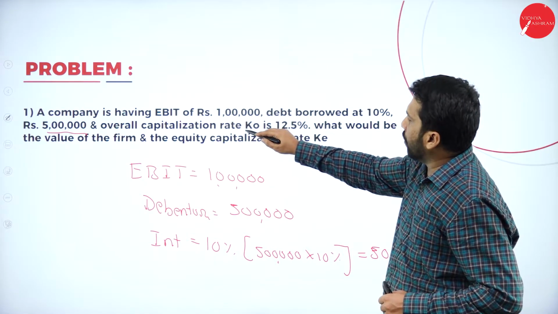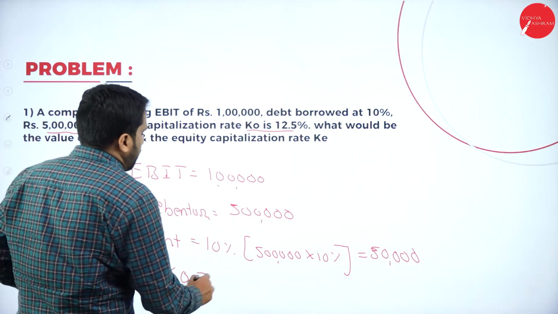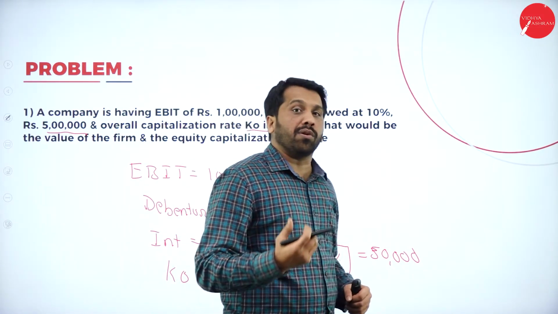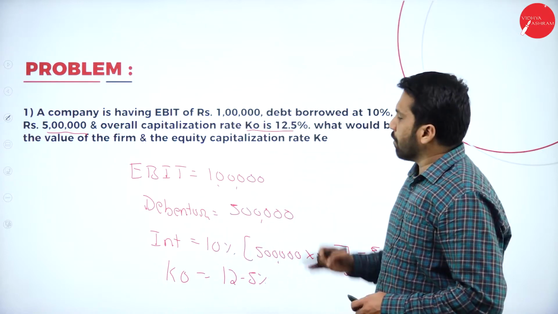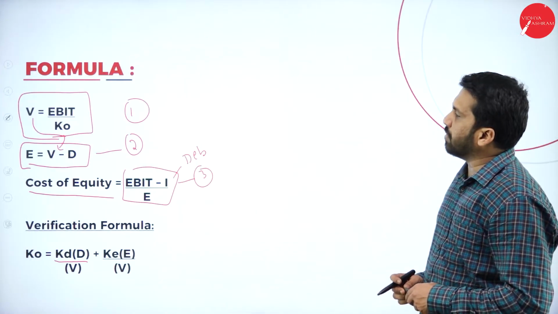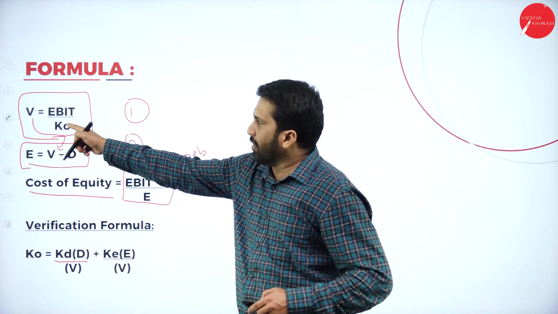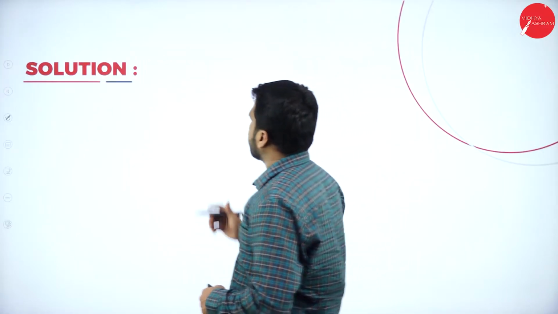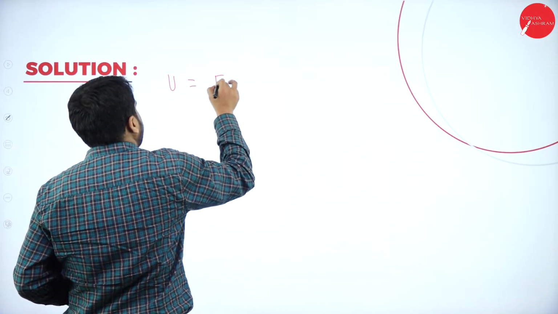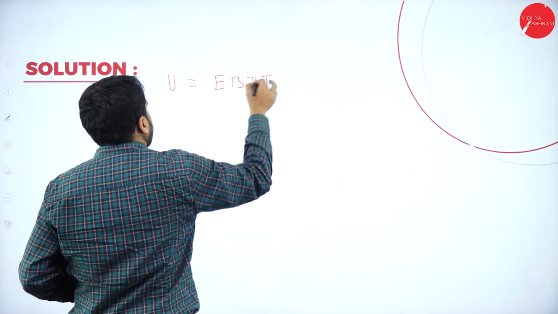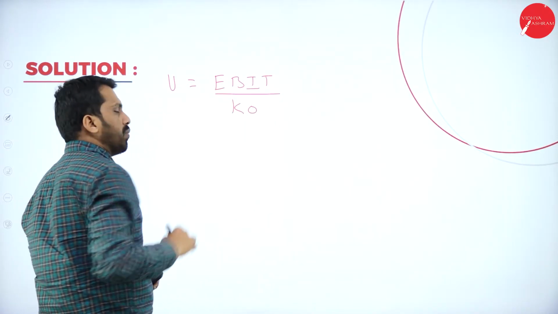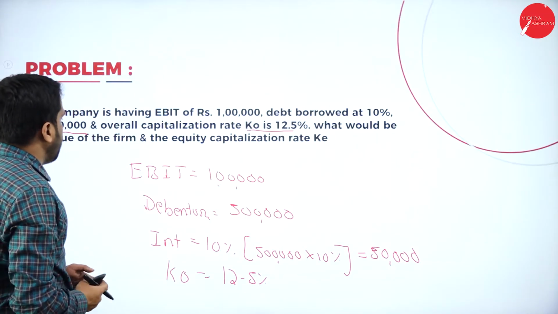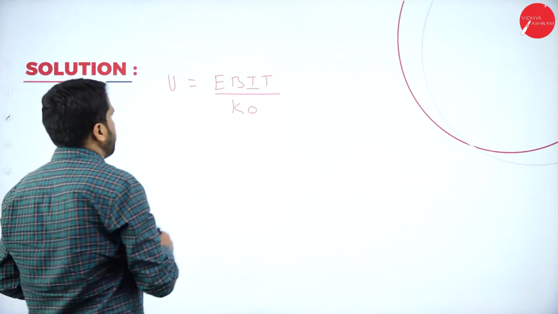And the value of the firm and the equity capitalization rate, cost of equity. So KO is equal to 12.5%. What is 12.5%? Overall cost of capital. Now, we have all the information. We'll go as per the formula. First one is what? Value. Value is equal to EBIT divided by KO. What is your EBIT? Now, your EBIT is 1 lakh.